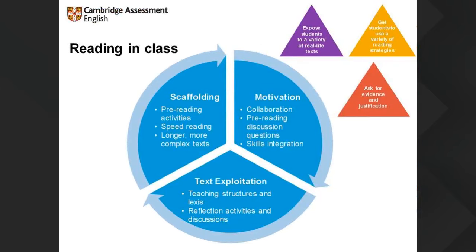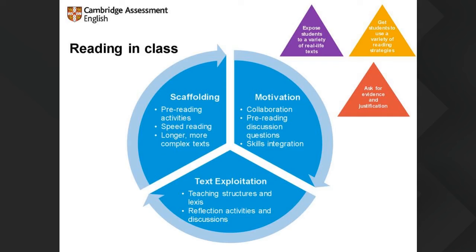Lovely. So some ideas to bear in mind, whenever dealing with reading in class, building up to taking C2, for example, and in all other circumstances. Victoria, where do you want to start? Motivation or scaffolding? Maybe we can start with motivation, which can be the starting point. We can ask our students to have a more active role. Maybe they can supply their own texts on different topics from different sources in different registers so that they can compare and contrast. Get them to interact fully with texts using pre-reading discussion questions or maybe follow-up activities.